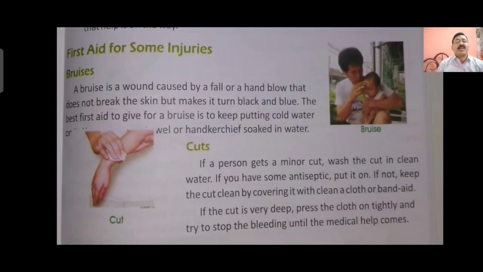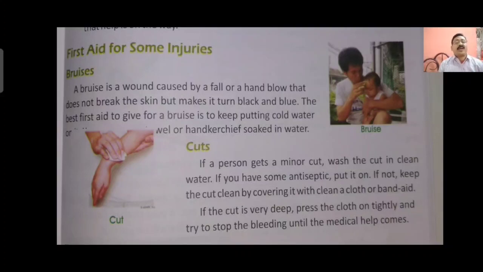Then cut. If a person gets a minor cut, wash the cut in clean water. If you have some antiseptic, put it on. If not, keep the cut clean by covering it with a clean cloth or band-aid. If the cut is very deep, press the cloth on tightly and try to stop the bleeding until medical help comes. A cut may be minor, sometimes major.